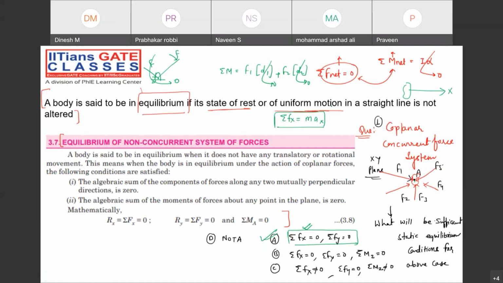But moment will be 0, this will be 0, and the body will be under rest condition or under uniform motion conditions. Yes or no, guys? Most of the time when we talk about the static equilibrium condition, we talk about the body under rest condition only, right? Yes or no? Because maintaining uniform motion is not possible unless we have a force, right? Done?